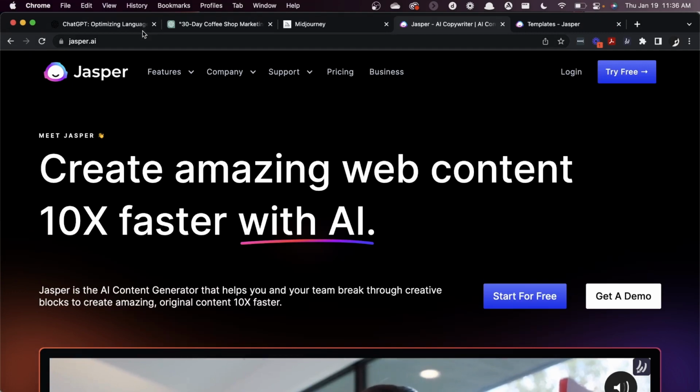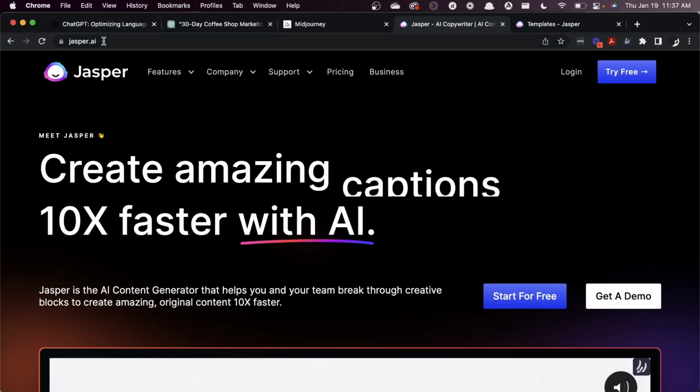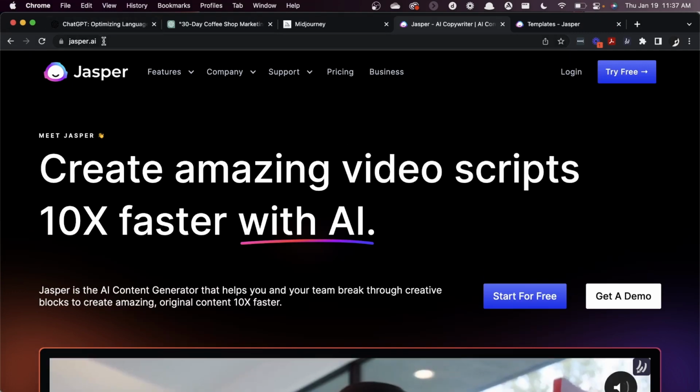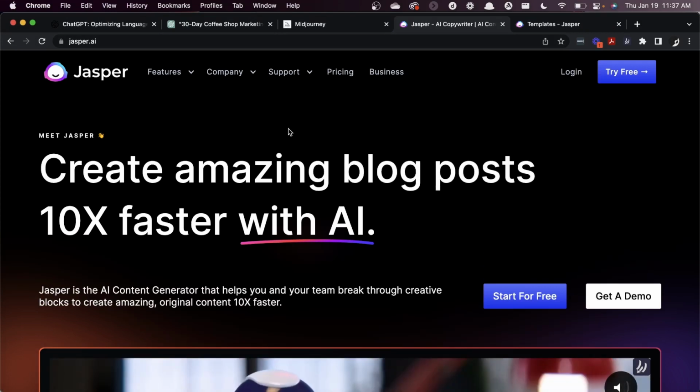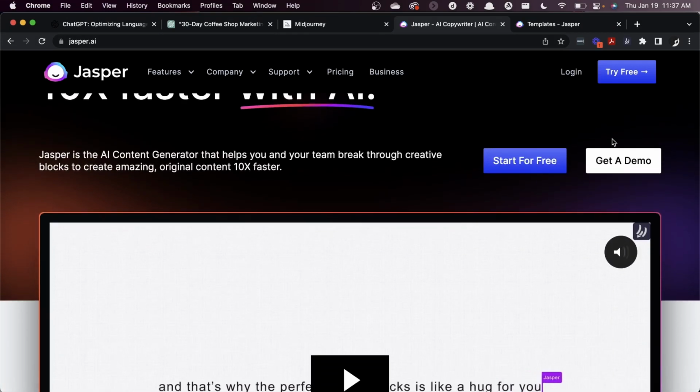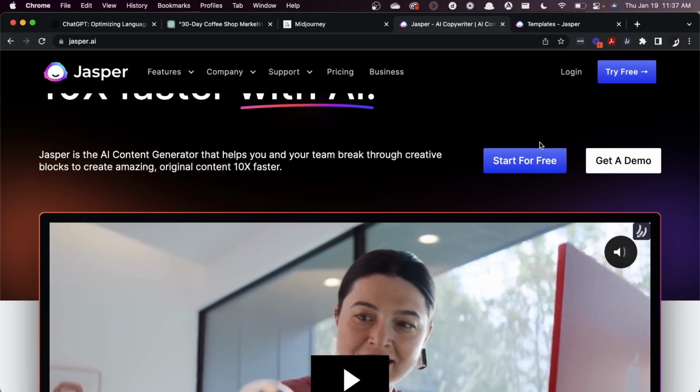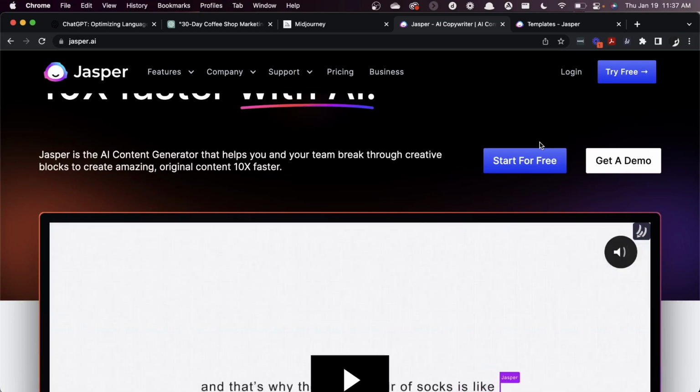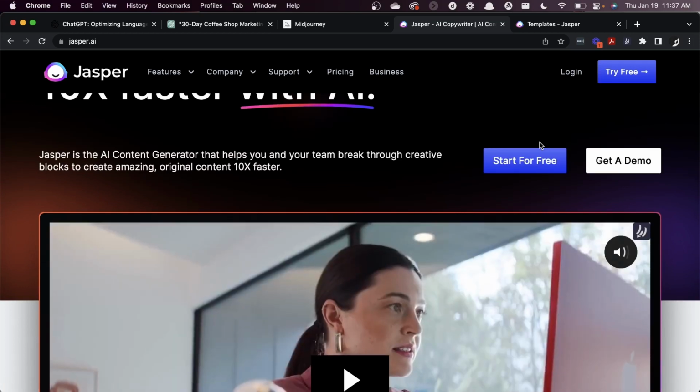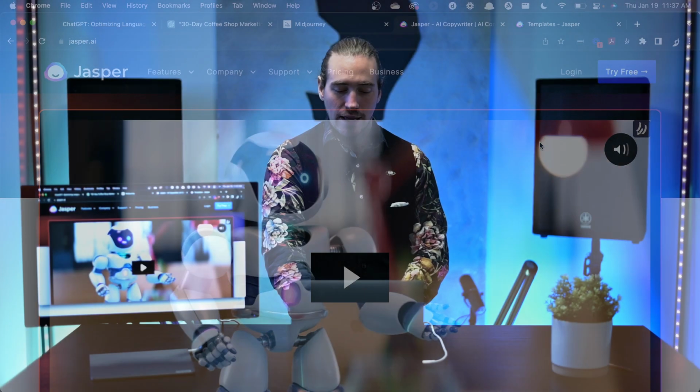And as you go into your search bar, you'll want to type in Jasper.ai, and you'll be met with a screen like this. You can look for a demo or you can get started for free. And right now, Jasper has a 5-day trial, which you can type in. You can get started with the logo, and just like other tools, if you want some more time, feel free to use multiple email addresses.